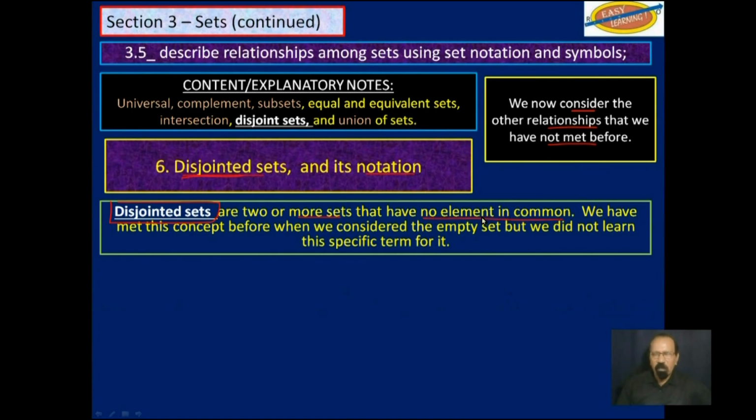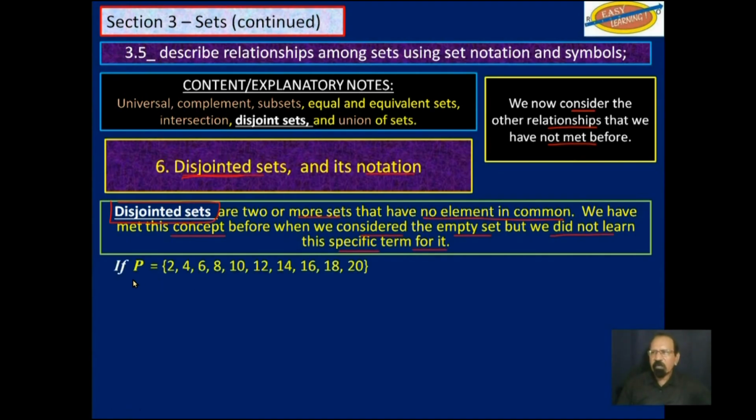In other words, their intersection will be phi, or the null set. We have met this concept before when we considered the empty set, but we did not learn the specific term for it. And now we are learning the term is disjointed sets.